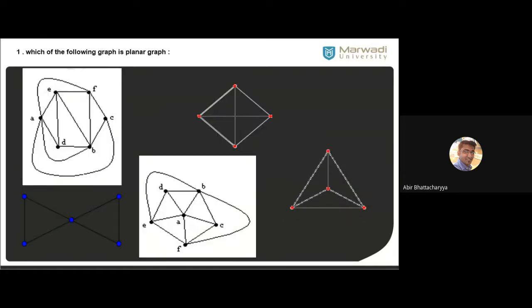So a few graphs are there. I hope these are visible. This is question number 1, 2, 3, 4, and this is 5.